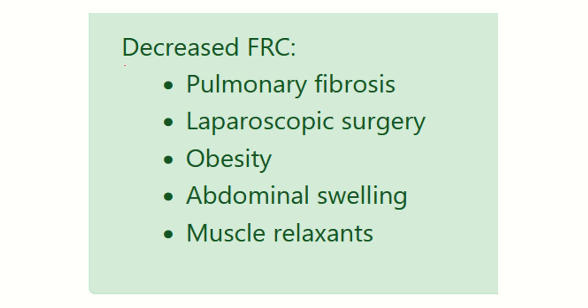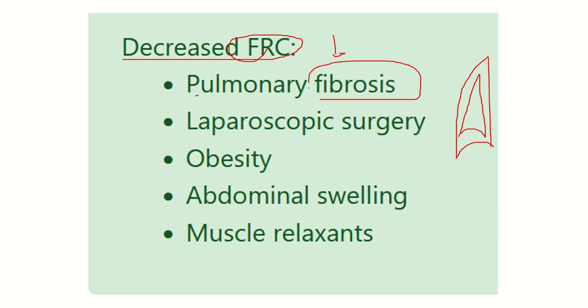And there are some conditions where the functional residual capacity is decreased. Functional residual capacity decreases in conditions where normal lung volume decreases, such as this is a lung volume. For any reason, the lung volume reduces like this, so in this condition functional residual capacity also reduces. First of all, here we can see pulmonary fibrosis. In any type of fibrosis, contraction occurs and the size of the organ or site will decrease, and in this condition functional residual capacity decreases.